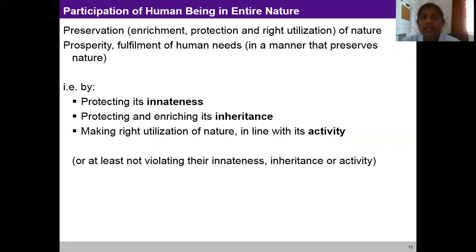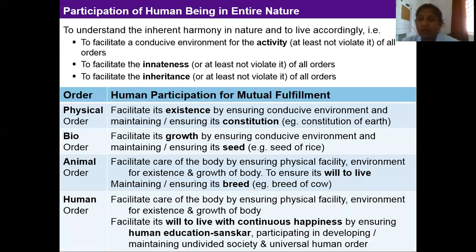So how is the participation of human being with entire nature possible? Preservation of nature, prosperity, fulfillment of human needs by protecting its inheritance, protecting its innateness, enriching its inheritance, making right utilization of nature in line with its activity. So, human participation for mutual fulfillment in each order.